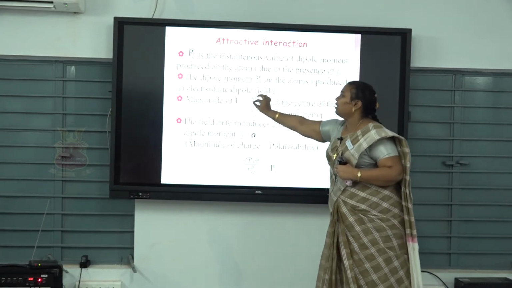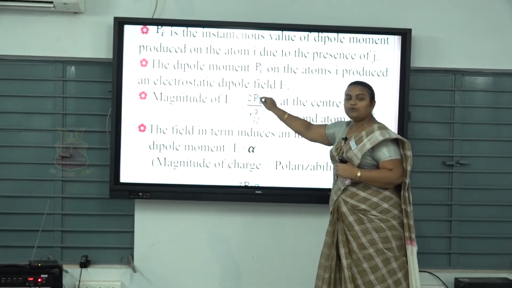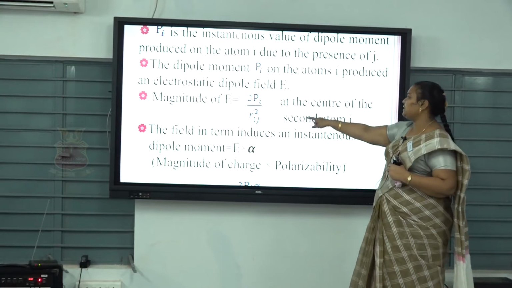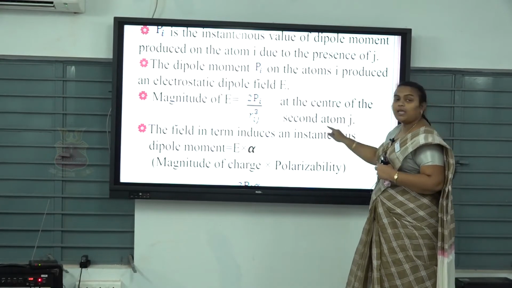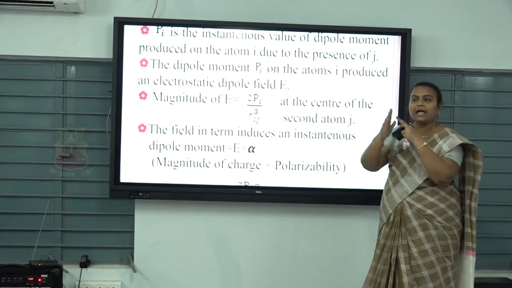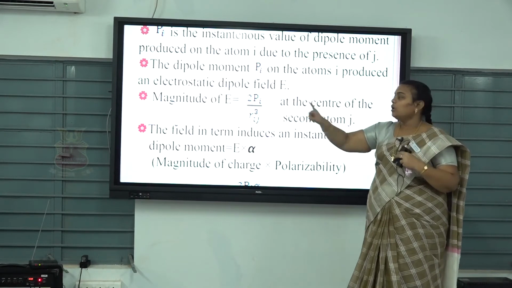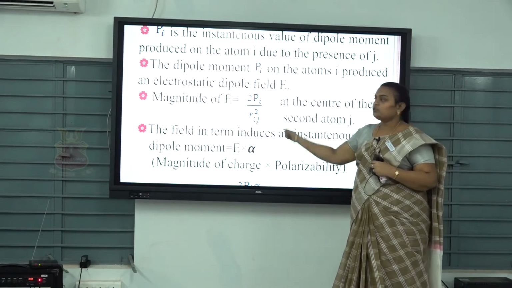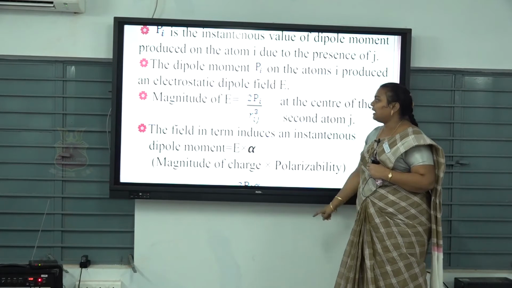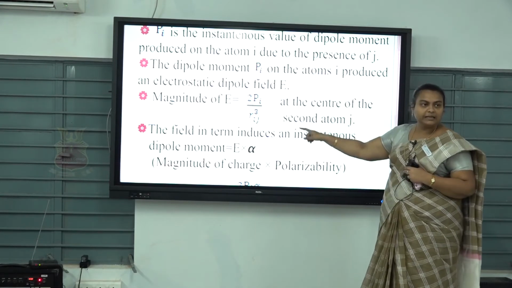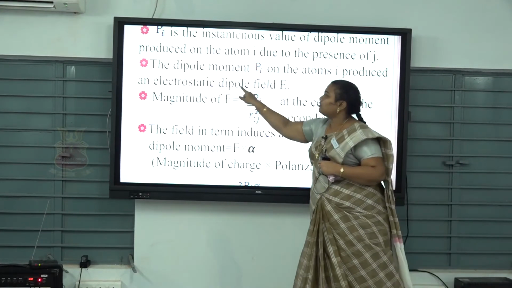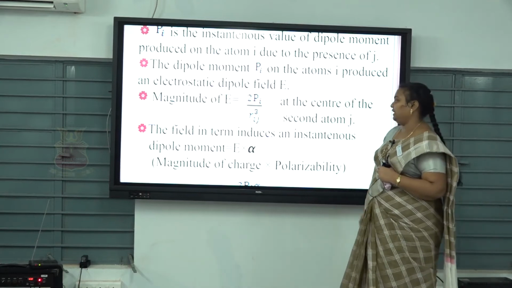We put in the factor 2 because the atom is at the center of the second atom J, so we have to account for it. So 2 Pi by Rij cubed is the magnitude of the electrostatic dipole field.